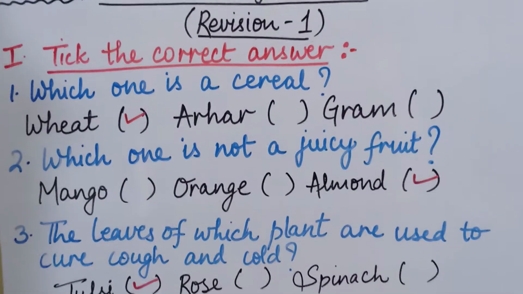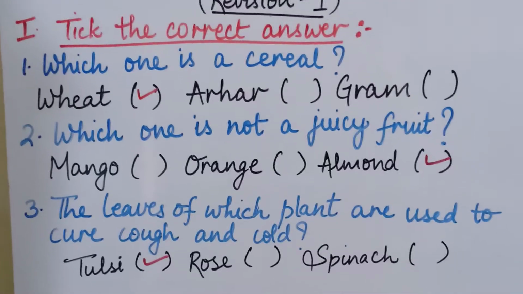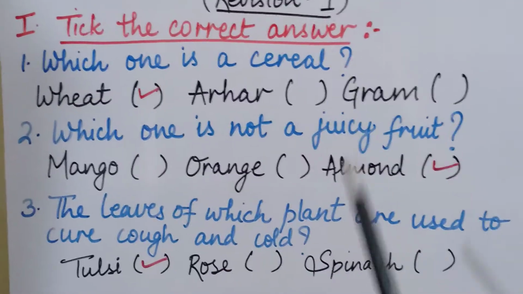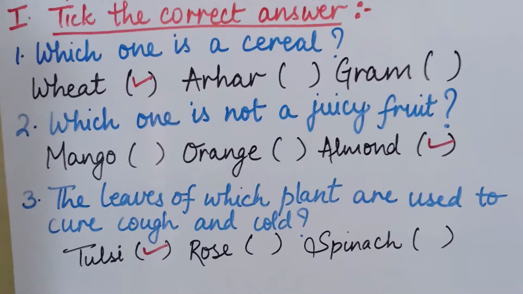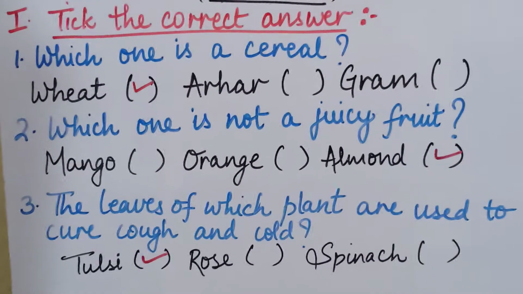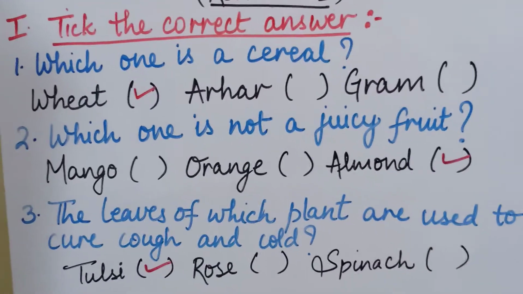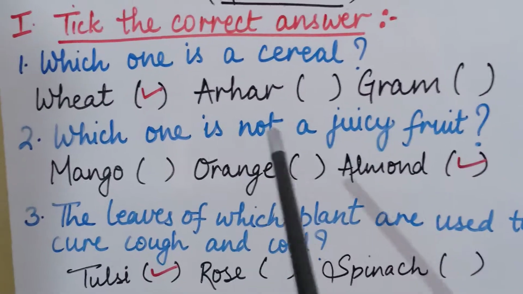Now coming back to revision 1 of lesson 9. First question is take the correct answers. In this I will give you one question and three options will be given to you all and you have to tick the correct answer. जो भी उन तीनों में से correct answer होगा उसको आपको tick करना है.